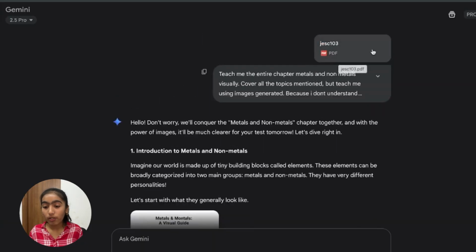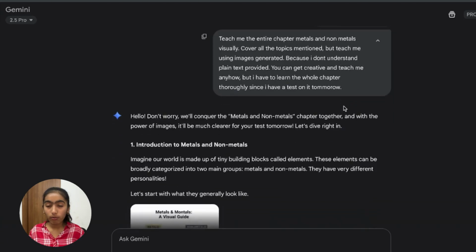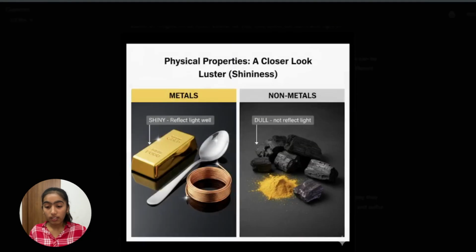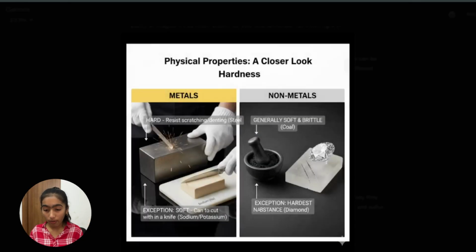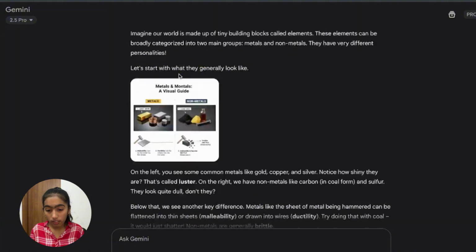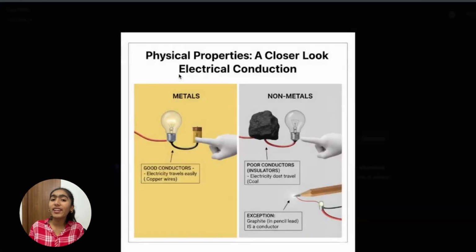So here I just uploaded an image of my entire chapter and asked it to teach me the entire chapter, metals and non-metals, visually cover all the topics and teach me using images generated, because I don't understand the plain text. Like, I'm a visual learner. Look at this. It literally created me images for each and every topic, like metals, malleability, these are not malleable. And it's comparing the properties of metals, non-metals, and it moves on. These are just the properties, and then it moves on. Like, wow, who can even think of this?